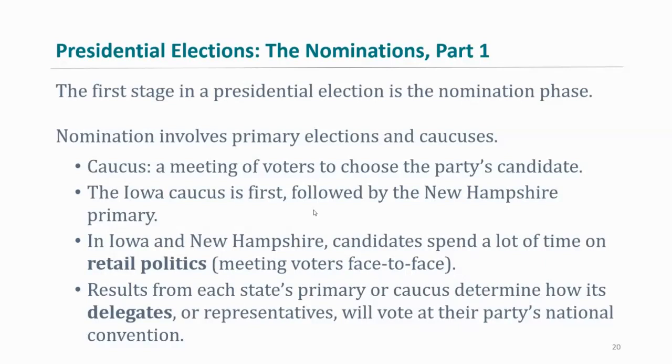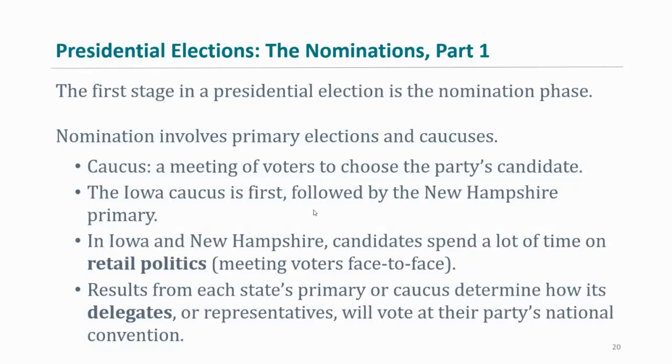And the reason why Iowa and New Hampshire are so important is because, since they're the first states, you can't necessarily win a primary at the beginning, but you can certainly lose it if you don't get any support in these two states. So you need to have momentum for the rest of the states. A good example of this was in 2016, in the Democratic primary, between Hillary Clinton and Bernie Sanders. There was also former Maryland Governor Martin O'Malley, and he didn't get any support. He was at 0%, just a handful of votes. So Martin O'Malley had to suspend his campaign. He basically had to drop out of the race because nobody was supporting him in Iowa.